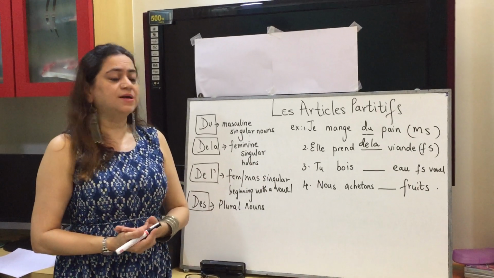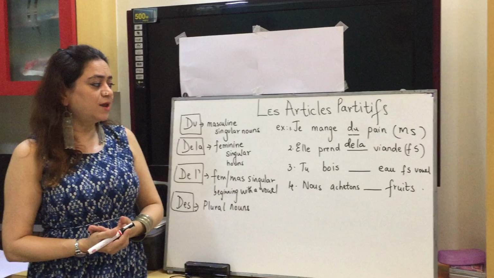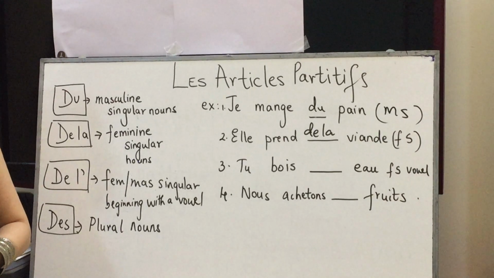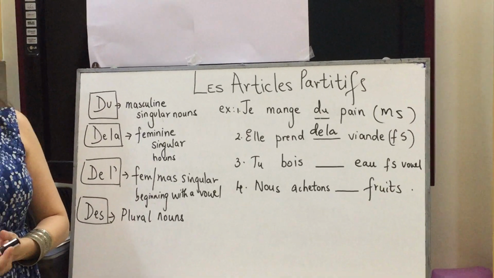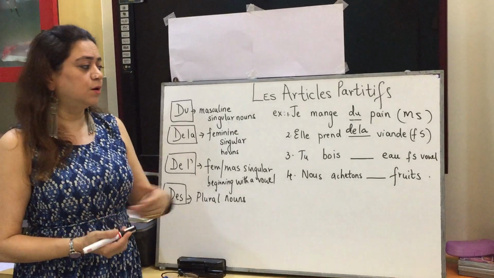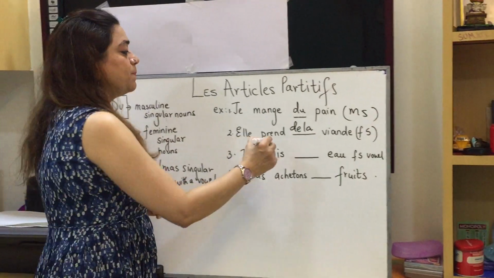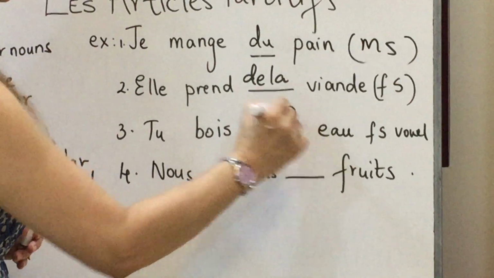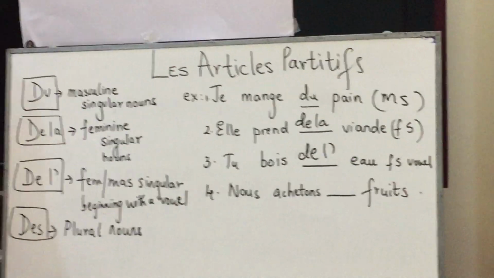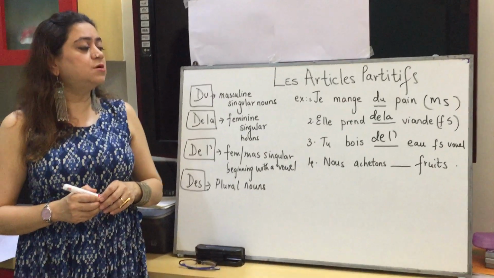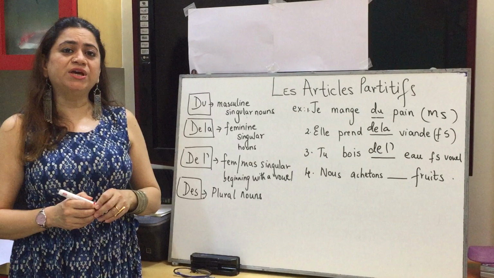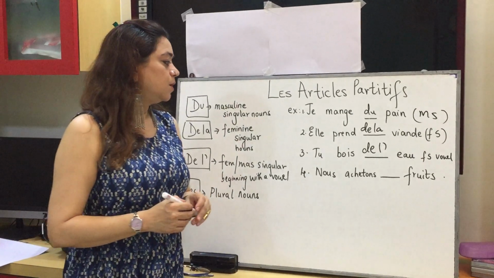Third example, tu bois dash eau. Eau, that's water, it's feminine, singular, beginning with a vowel. So my partitive article will be de l'apostrophe. So, tu bois de l'eau, you drink some water.